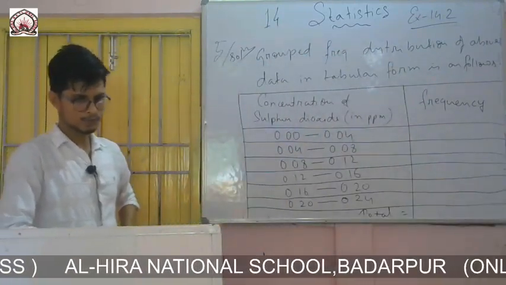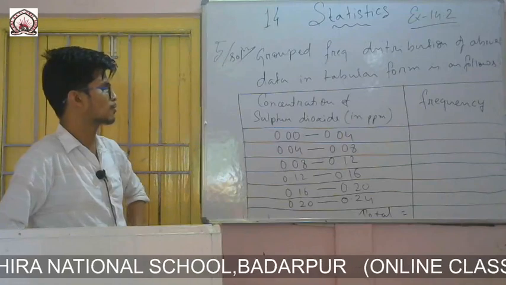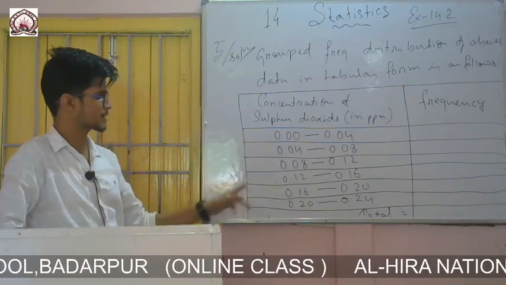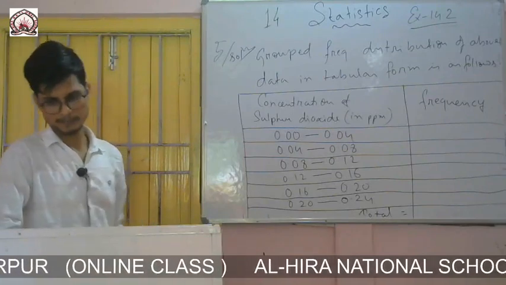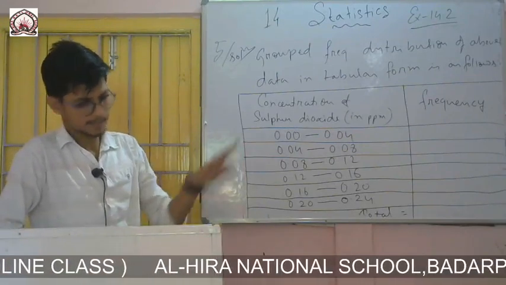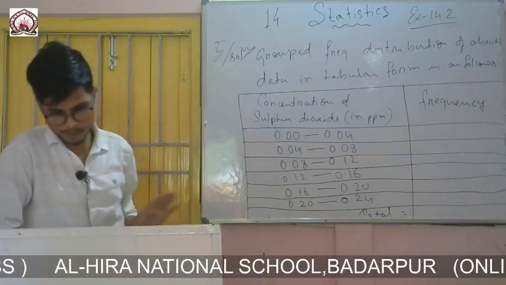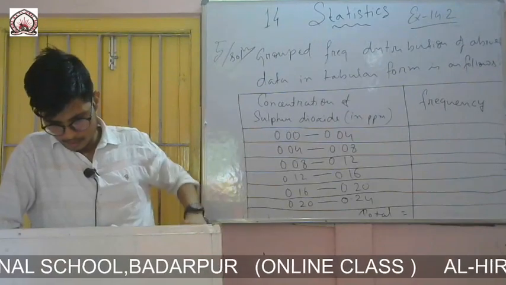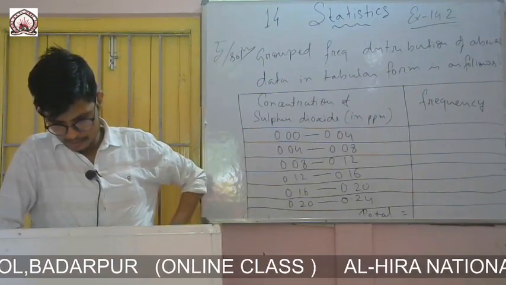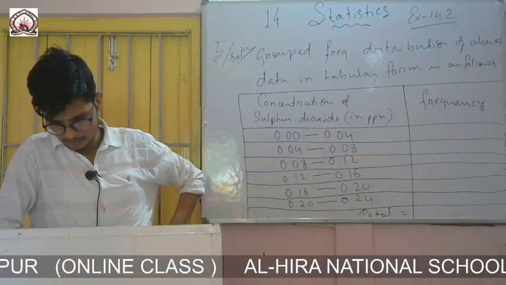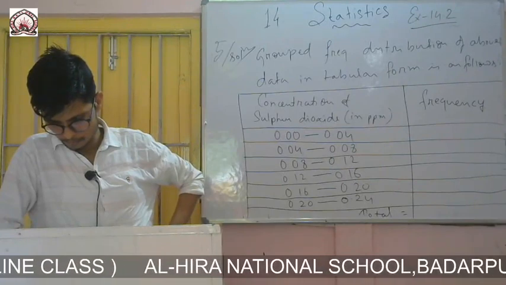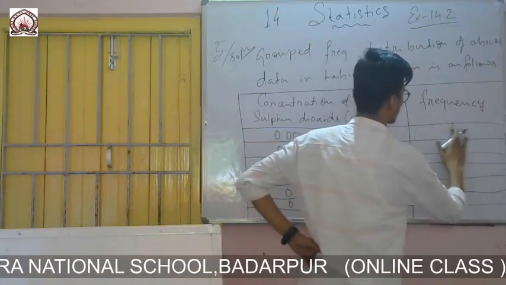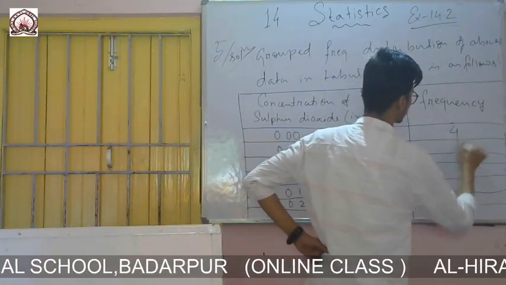Zero to 0.04, 0.04 to 0.08, 0.08 to 0.12, 0.12 to 0.16, 0.16 to 0.20, 0.20 to 0.24. Now you count how many fall within 0.00 to 0.04. First one, there are 1, 2, 3 and 4, no more, only 4. So the first one's frequency is 4.